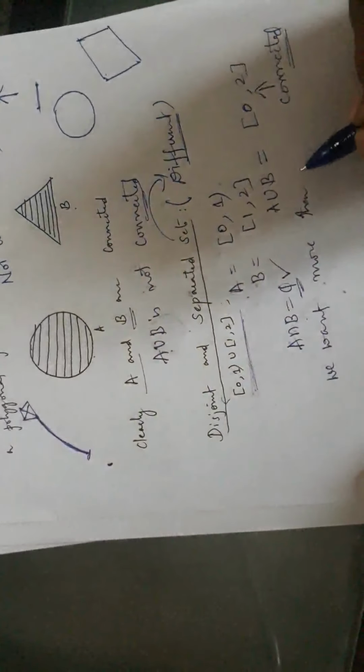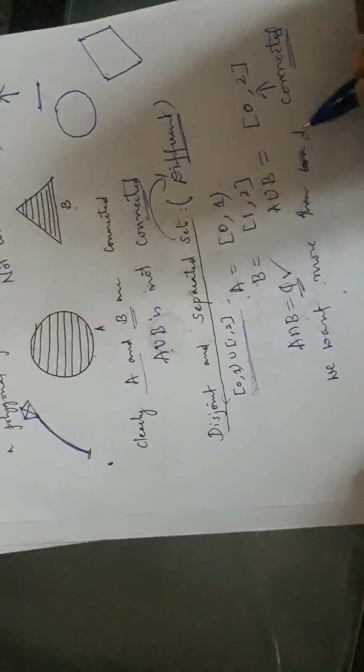See, each are disjoint sets, but their union is connected. Clear? So, in fact, we want more than this connected or disjoint sets. Disjoint means no element is common. Those are called disjoint sets.